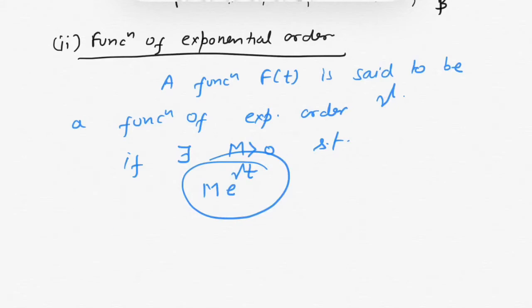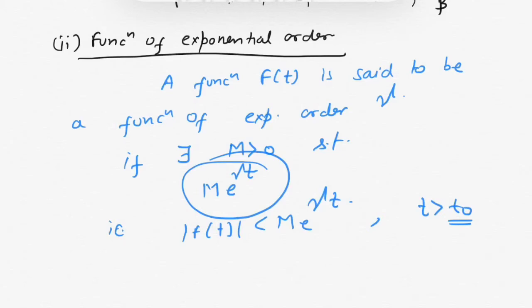That is, modulus of f(t) is less than M e raised to power gamma t for t greater than t0. Here t0 is that certain value.